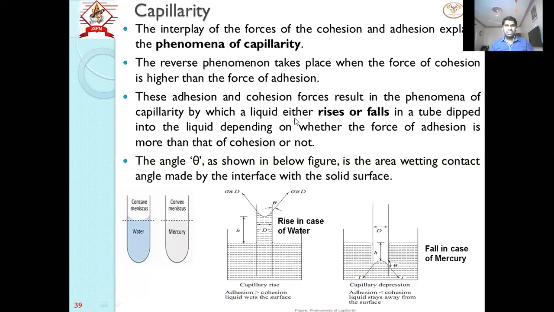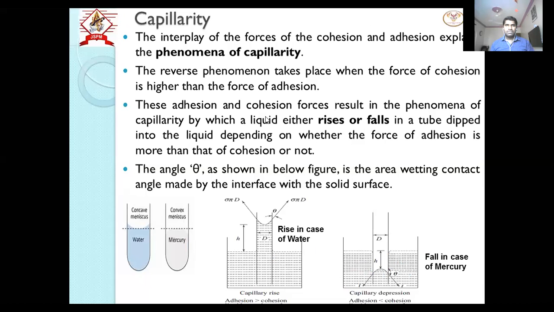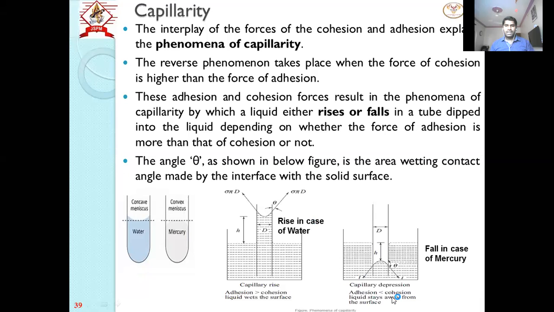Why? As per the definition, capillarity is the rise or fall of liquid in the capillary tube. So this capillarity effect is because of the cohesion and adhesion properties.